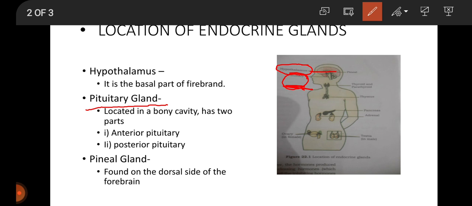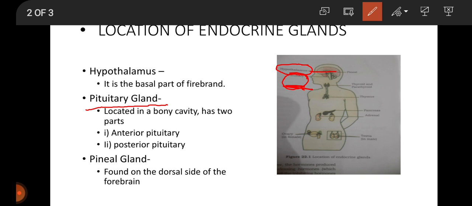Next is thyroid stimulating hormone. It stimulates the thyroid to secrete thyroxine. Follicle stimulating hormone FSH is also secreted by pituitary gland. In males, along with the androgens, it regulates spermatogenesis. It is responsible for the descent of testes into the scrotum. While in females, it stimulates the growth and development of ovarian follicles and secretion of estrogens by the follicle cells.